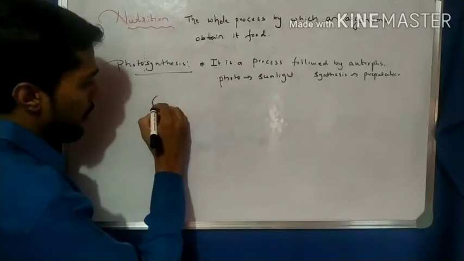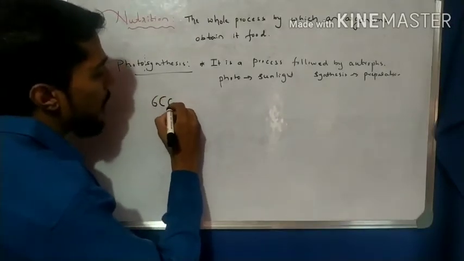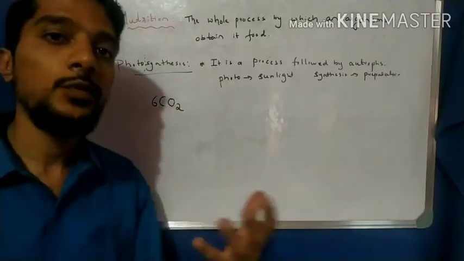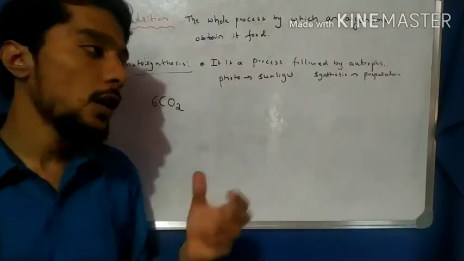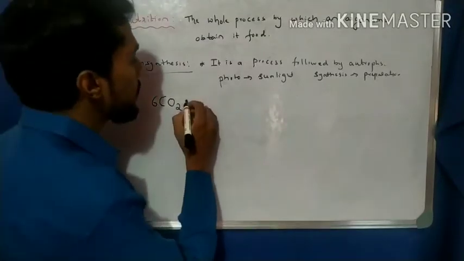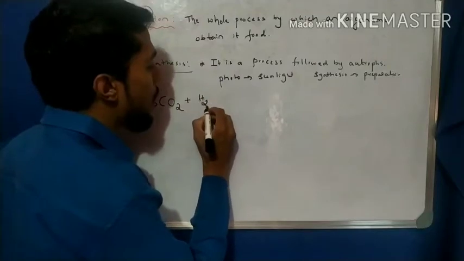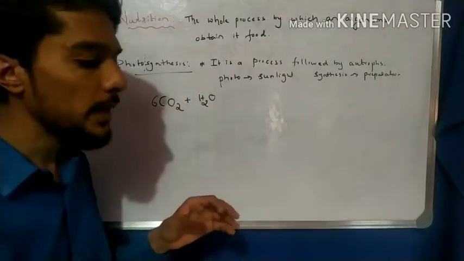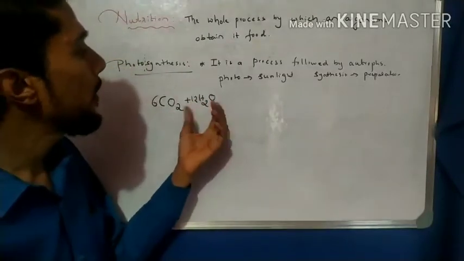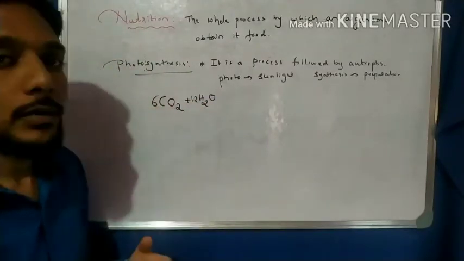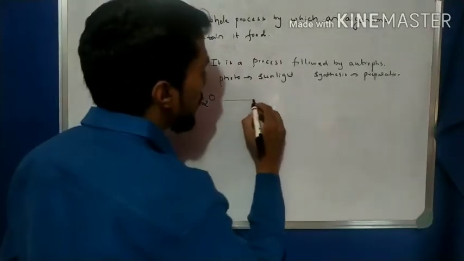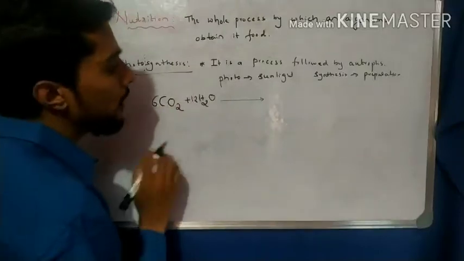The first raw material required is carbon dioxide. Carbon dioxide from the atmosphere is absorbed by the plant through the stomata. So carbon dioxide is the first raw material used for photosynthesis. The second is water and minerals. That is very important. The 12 is for balancing. So water is a raw material for photosynthesis, and also the minerals.